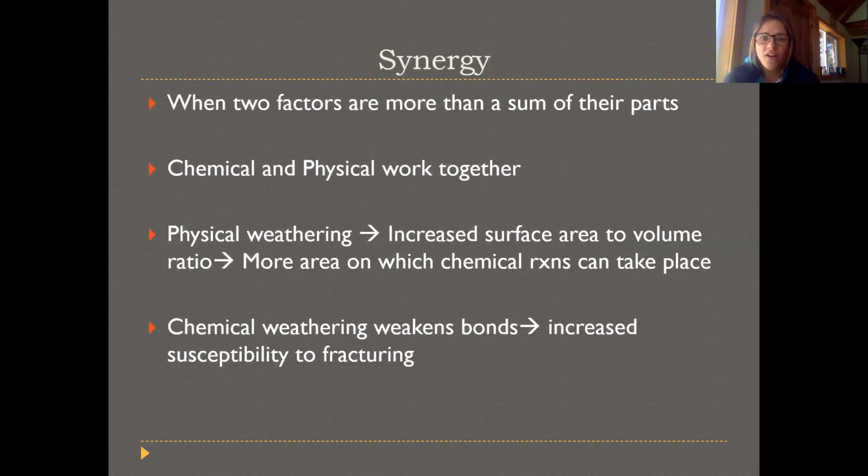And then on the other hand, the chemical reactions are maybe weakening the rock a little bit. And so then it might be more susceptible to being broken by roots or frost or just regular jointing. And so they're working together, cooperating all the time to, over geologic time, have huge impacts in the ability to break apart rocks.